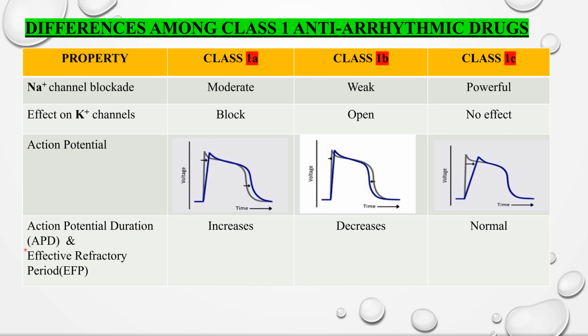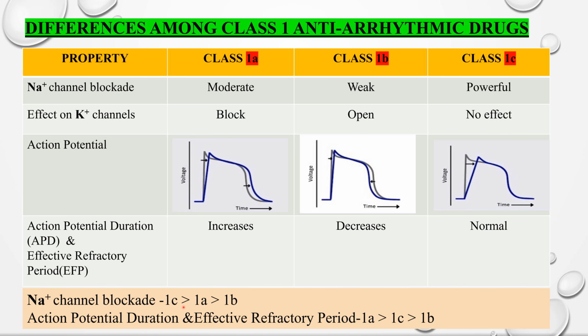Action potential duration and effective refractory period increase with class 1A drugs and they are decreased with class 1B drugs and they are normal with class 1C drugs. Effect of sodium channel blockade is more with class 1C drugs followed by 1A followed by 1B. Action potential duration and effective refractory period are more with class 1A drugs followed by 1C drugs followed by 1B drugs.